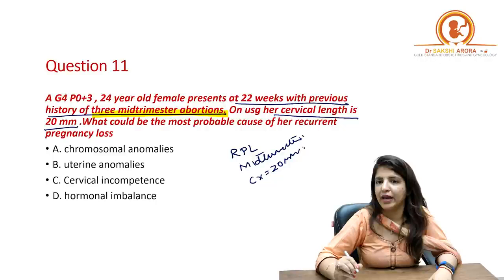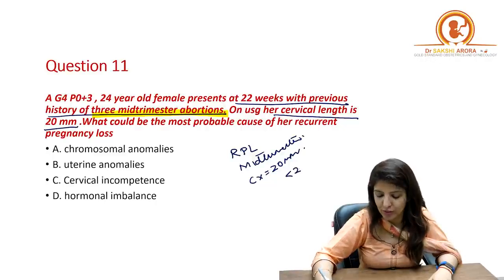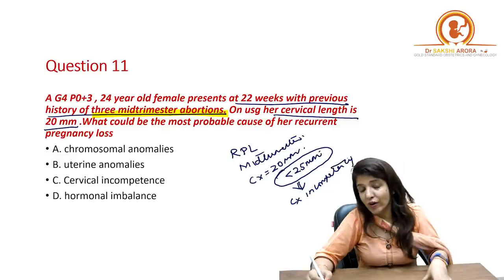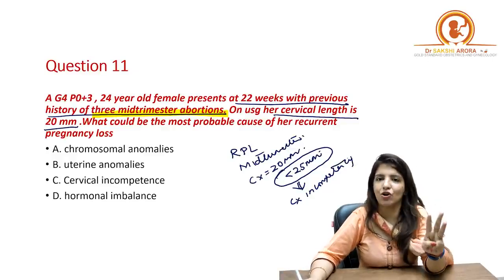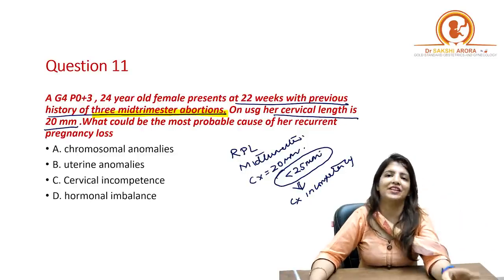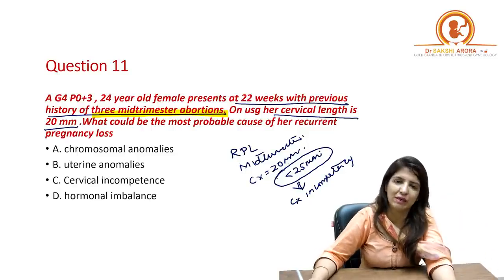So if in pregnancy the length of the cervix becomes less than 25 millimeters, that is what is diagnostic of cervical incompetency. Now over here there are 3 pregnancy losses, mid-trimester losses, and cervical length is less than 25 millimeters.